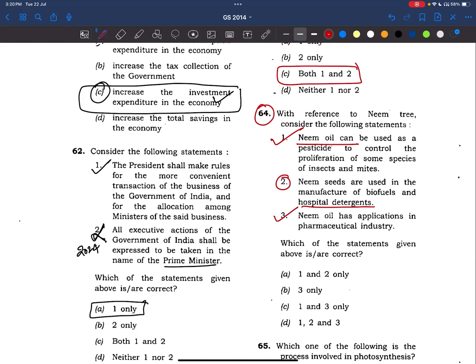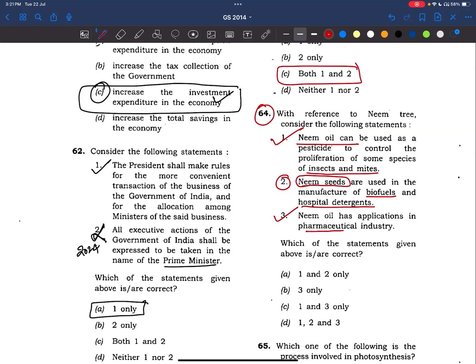Why are we using neem? See, it also has been given for insects and mites. We are killing them. We are using it in the pharmaceutical industry also so that it kills the bacteria and other harmful things. And yes, since it is an organic substance, we can use it in biofuels as well.